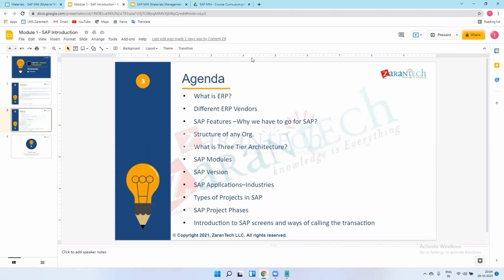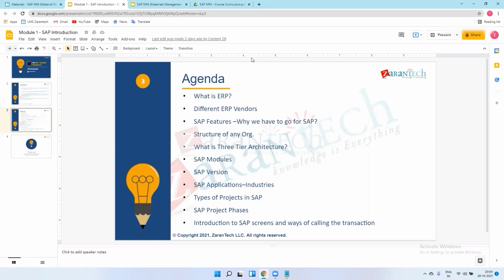This is one type of upgradation, but it comes under brownfield implementation. It means they have some basics, an SAP platform, and they want their modules to be increased. That's it.